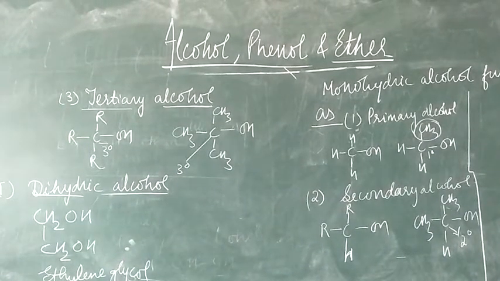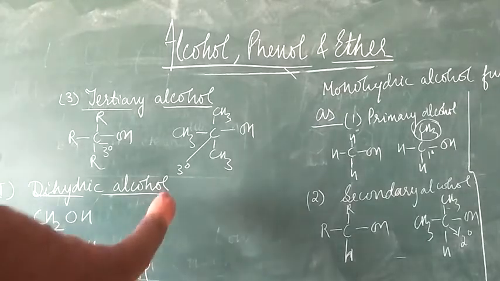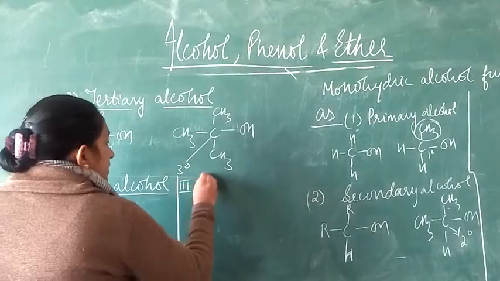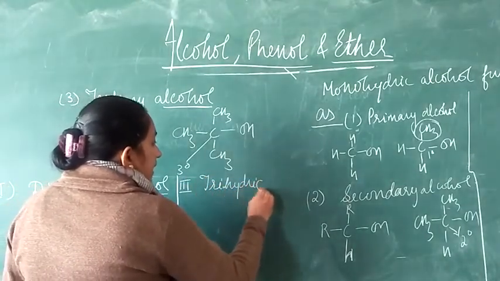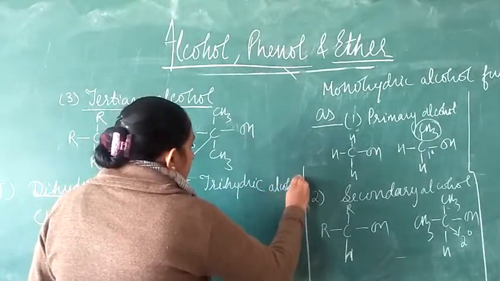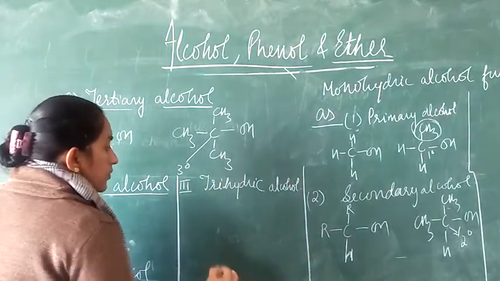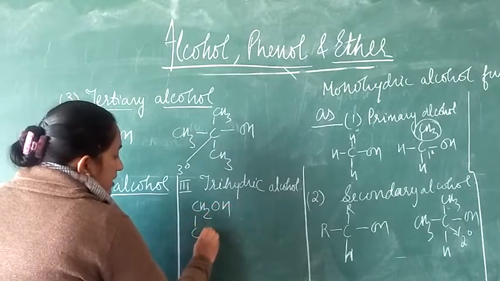Now similarly student, we will have the trihydric alcohol also, right. This is the third type, trihydric alcohol. Here the number of hydroxy groups is going to be how much? 3. CH2OH, CHOH, CH2OH.